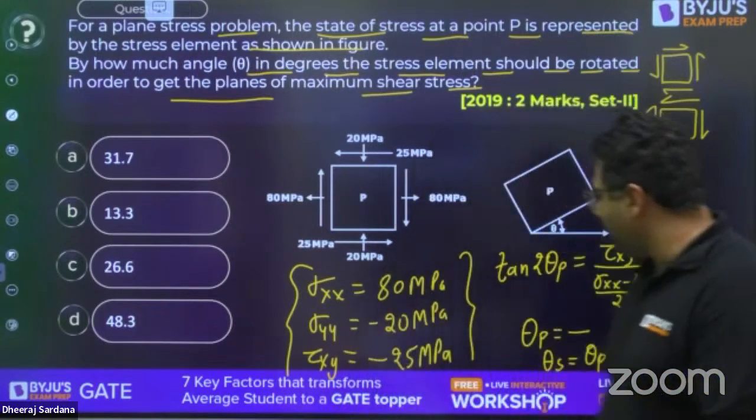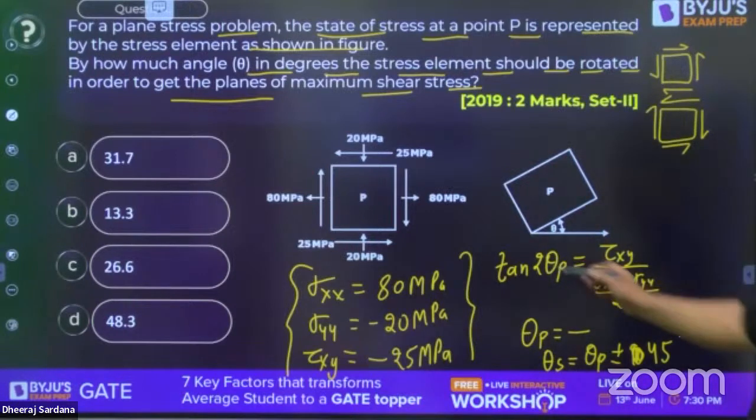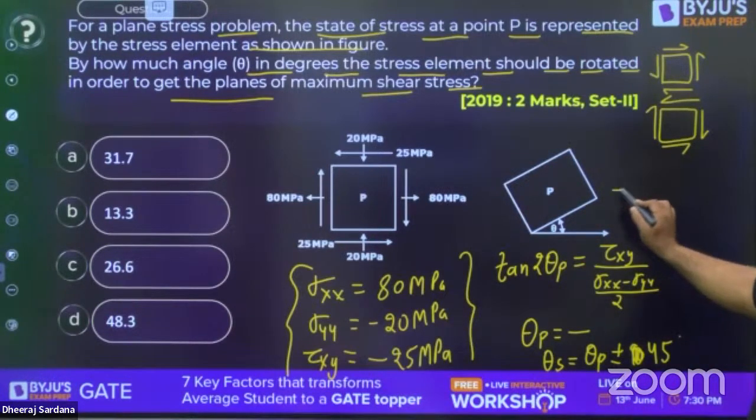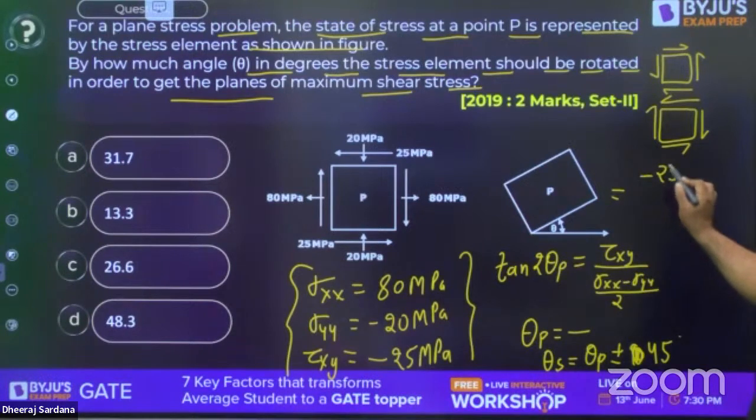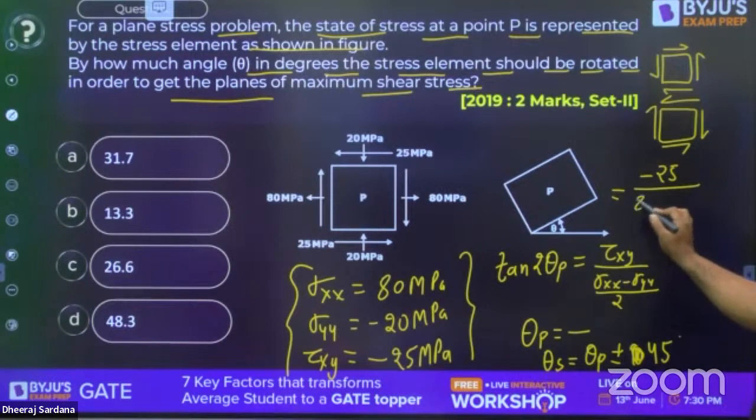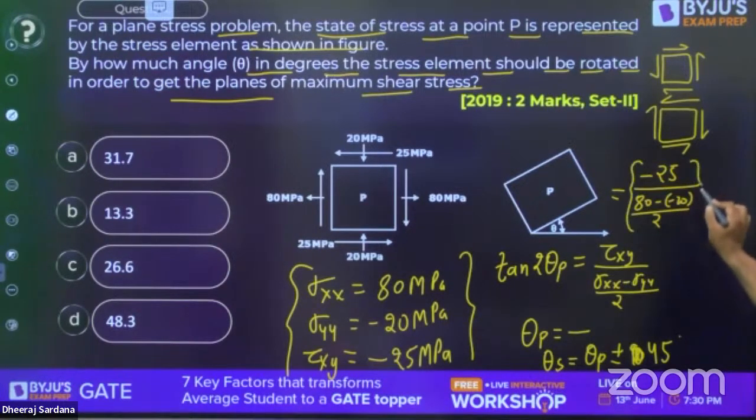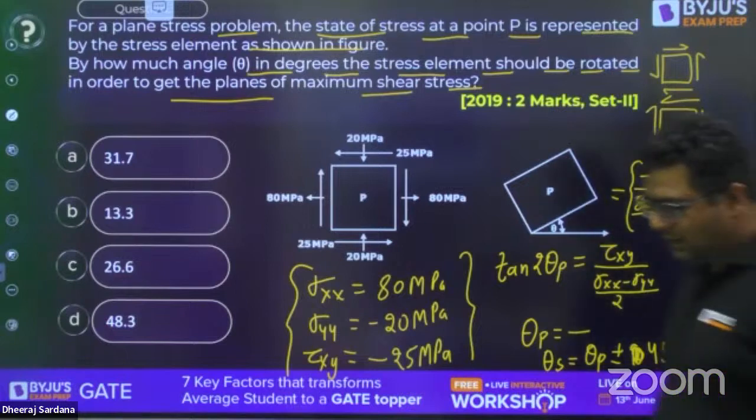So when you put the values in tangent of 2 theta p, tau xy is minus 25, divided by sigma xx, which is 80, minus of minus 20, divided by 2. When you solve this, you will get the value of theta p.